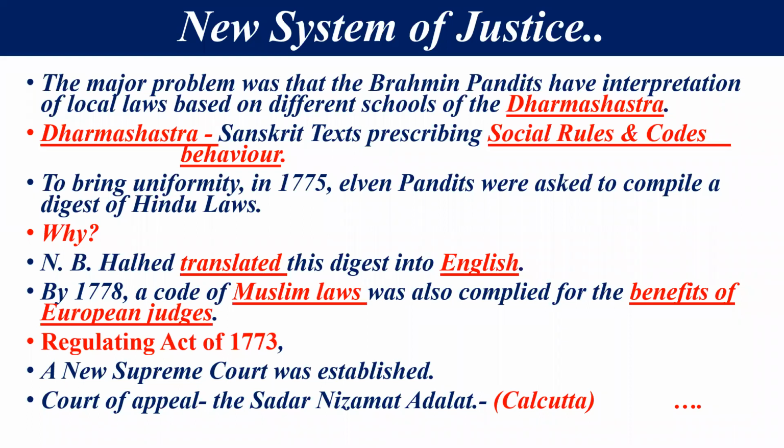and it created the Regulating Act of 1773, and according to this Regulating Act of 1773, a new Supreme Court was established. एक नया जो सुप्रीम कोर्ट था उसे एस्टेब्लिश किया गया, and you can say the court of appeal, the Sadar Nizamat Adalat, was established in Kolkata. Right now it is Kolkata. At the time it was Calcutta. Right, students? So एक नया सुप्रीम कोर्ट जो था, it was established at that time.